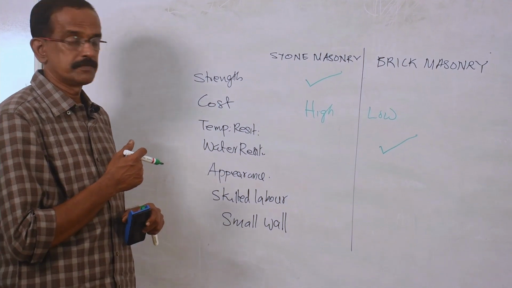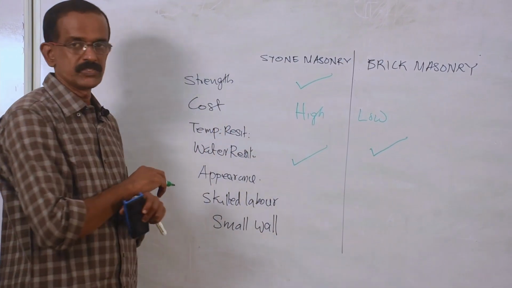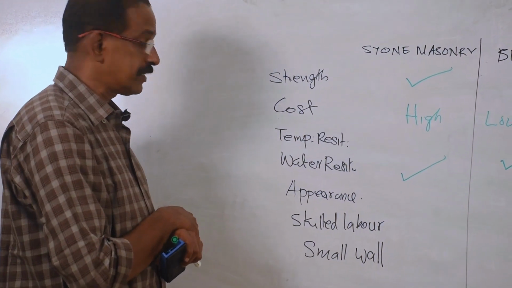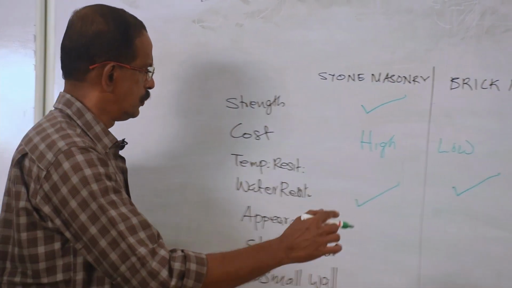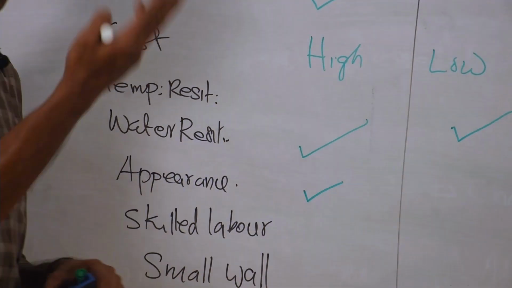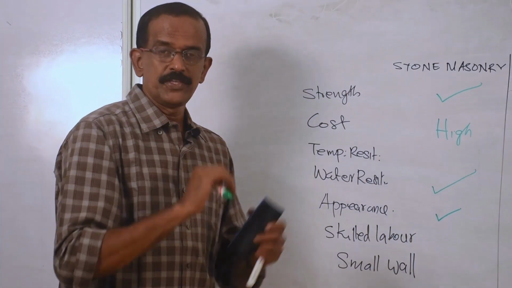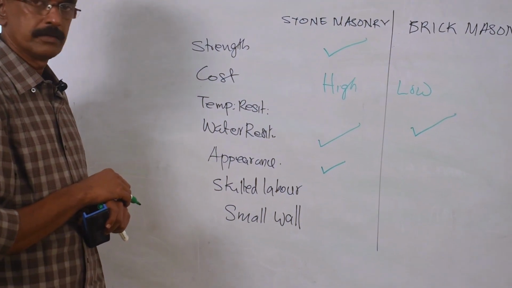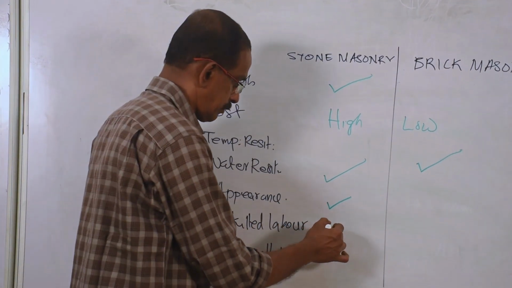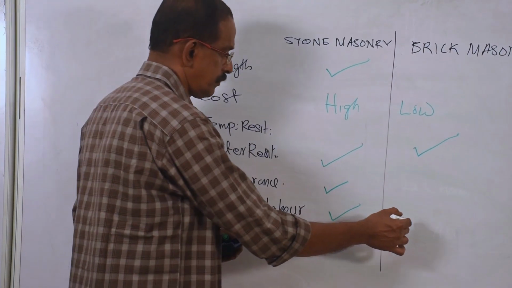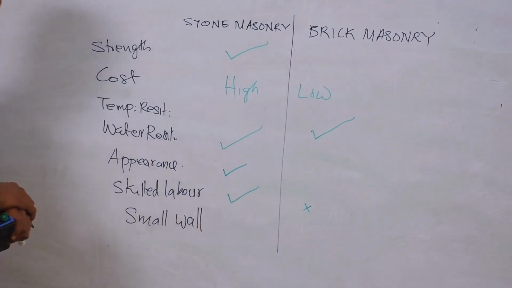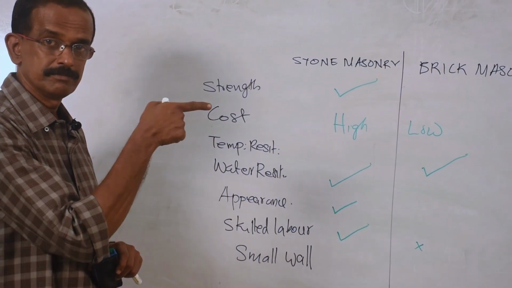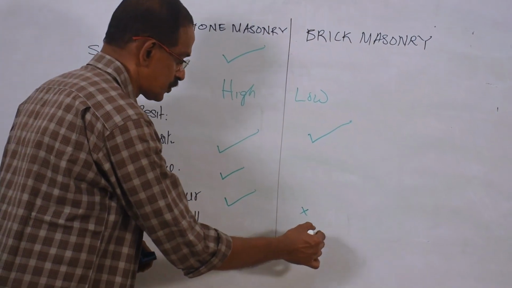Then water resistance, no doubt, stone masonry. That is why it is used for the construction of dams and all. Appearance wise, aesthetic appearance, no doubt, stone masonry, especially ashlar masonry, ashlar facing and all, will give very good aesthetic appearance. Skilled labor is required for stone masonry, whereas it is not required for brick masonry. A small wall can be constructed by brick.